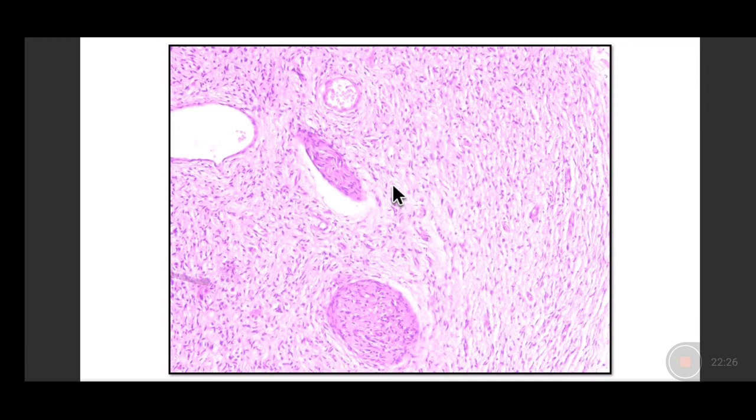Now, if a spindled tumor shows all these features, it may resemble a fibrosarcoma, and it would resemble a leiomyosarcoma also. How to differentiate between them? Fibrosarcomas will express vimentin, leiomyosarcomas will express smooth muscle actin and muscle specific actin, while the neurofibrosarcomas will express S100 protein and neurofilament. Because malignant tumors show similar features, it sometimes gets difficult to identify them from each other, and then we use the help of immunohistochemical markers.